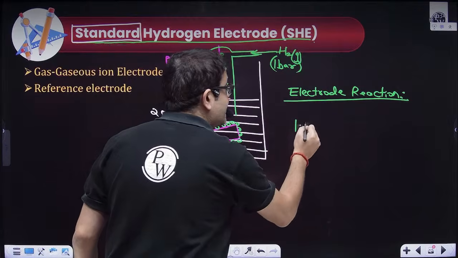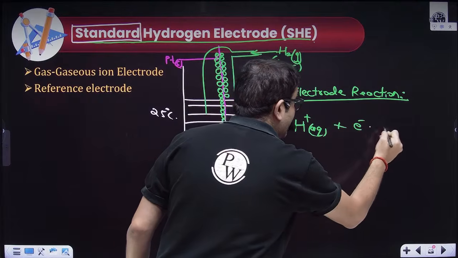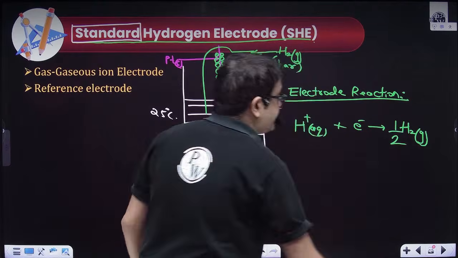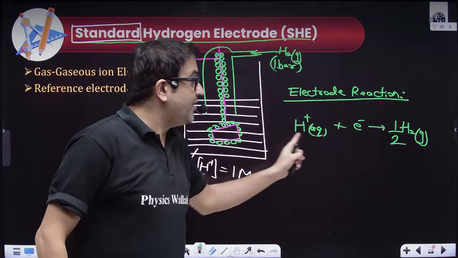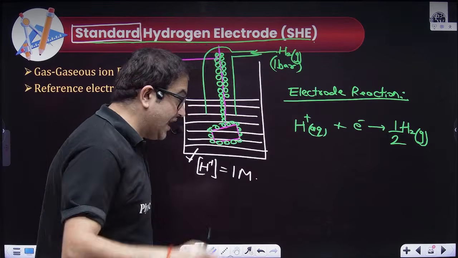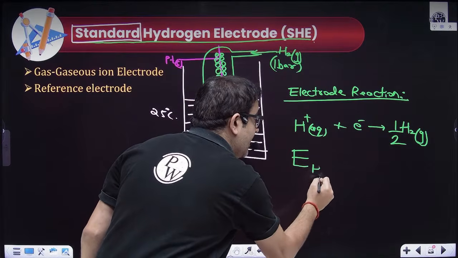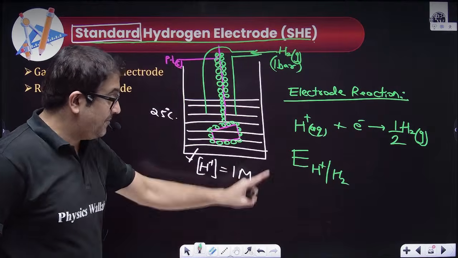So H+ from the solution will take those electrons and will form hydrogen gas. This will be your reduction half of the reaction. And sir, what will be its potential? Its potential will be E of H+ to H2. So this is reduction half, +1 to 0.